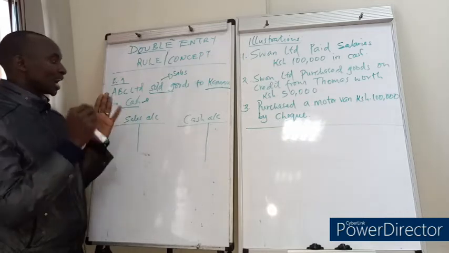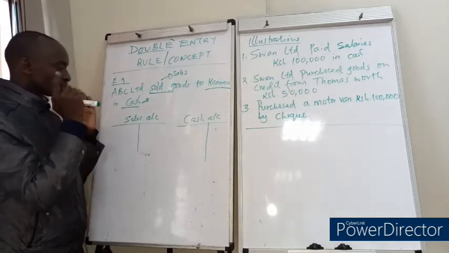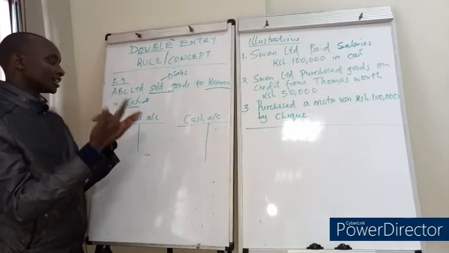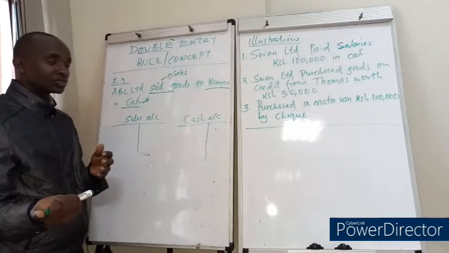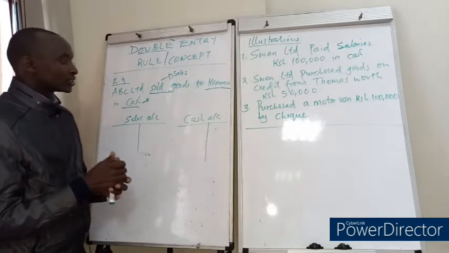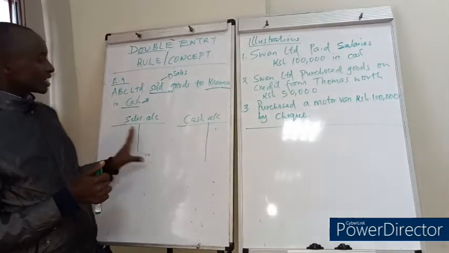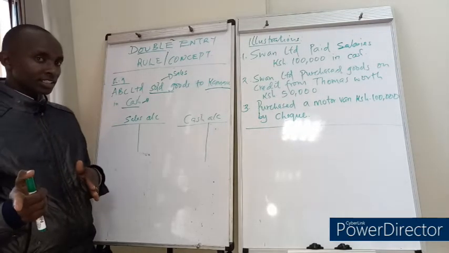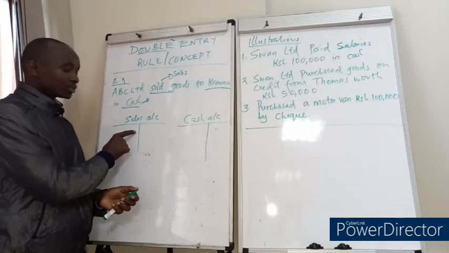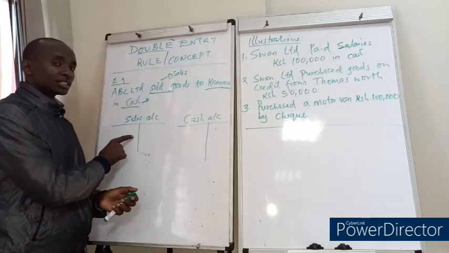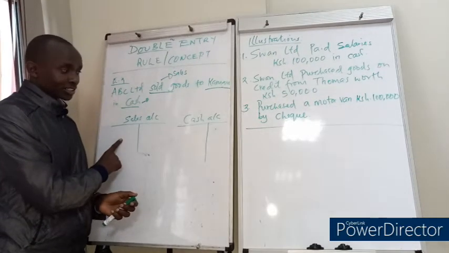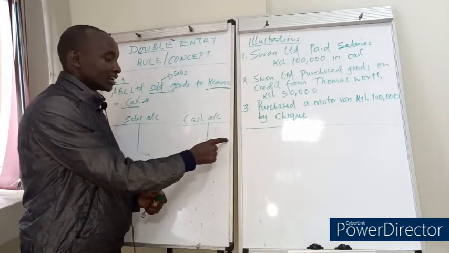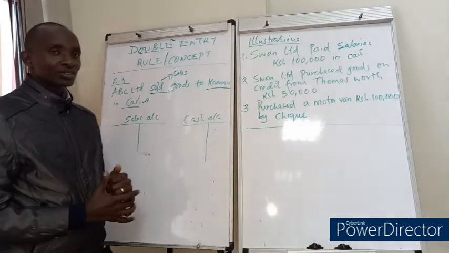I'll show you which accounts have what kind of balances, and how if you increase one account, how it's going to be affected, and so forth. So ladies and gentlemen, that is how to open an account. In our next session, I'll show you what to debit and why we debit, how we credit, why we credit, and what kind of balances these accounts will have.